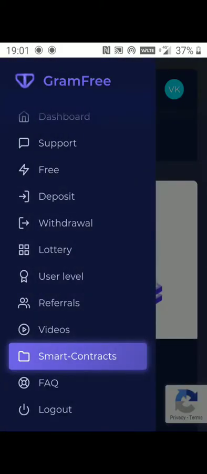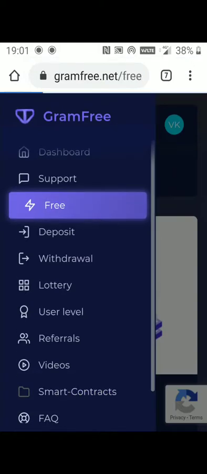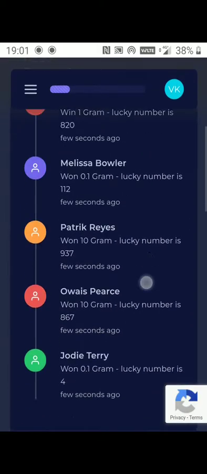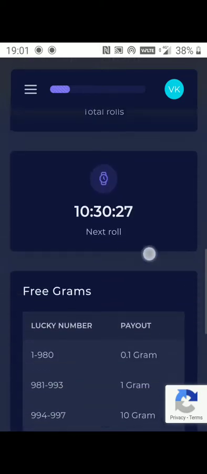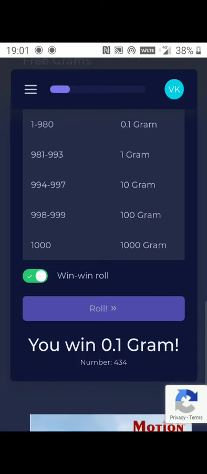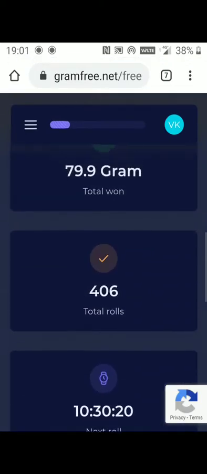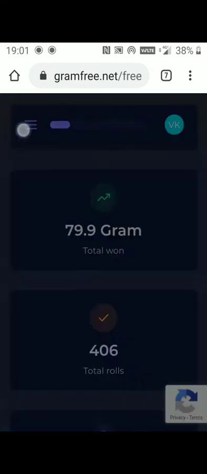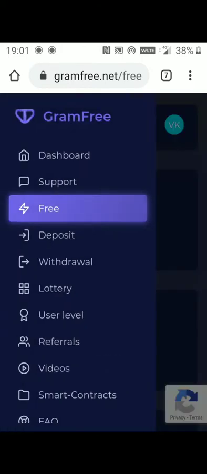Second way to use it is use free button, which gets active after 1 hour. You will get new rules after every 1 hour. You can earn gram also through this rule. See, I have won 0.1 gram about 1 minute ago, and if you see here, you can see I have won 80 grams in total. This is in 1.5 months.